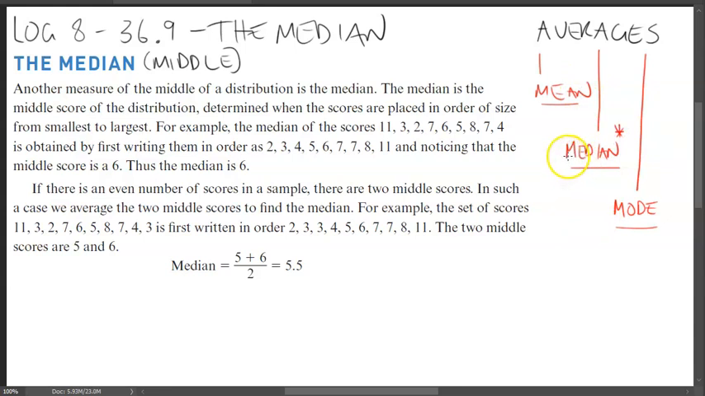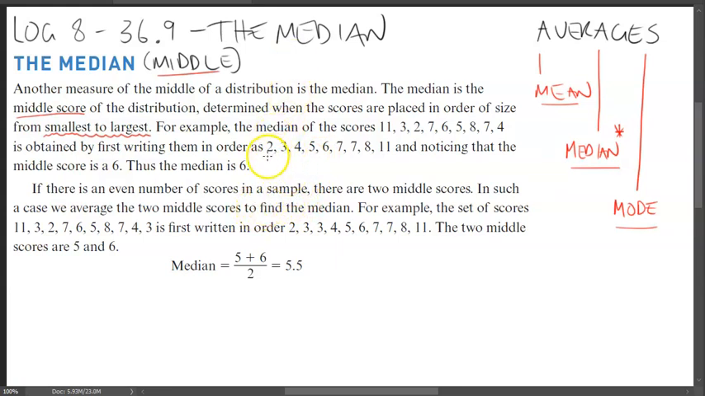So the median is the middle score of the distribution, okay? Hence why I wrote middle. And it is determined when the scores are placed in order of size from smallest to largest. And this factor right here is very important. So for example, the median of the scores here, 11, 3, 2, 7, 6, 5, 8, 7, 4, I'm surprised I did not mess that up, is obtained by first writing them in order. So you have to put them in order from smallest to largest: 2, 3, 4, 5, 6, 7, 7, 8, 11. Nice. And noticing that the middle score in this case is 6.